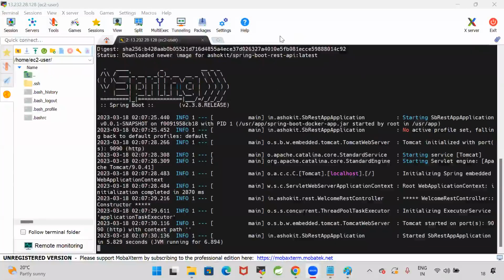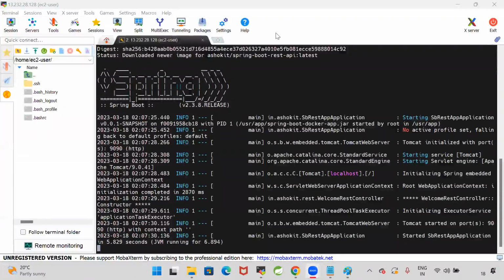Did you understand how to pull the image, how to run the image? That's enough for now. We need to create a Docker file. First, we need to understand the Docker file. Then we will see how to create our own image, then how to run that image, then how to access that application outside of this machine. Everything we'll discuss. I just want to show you how to run the image. That's it. Is that clear for everyone?